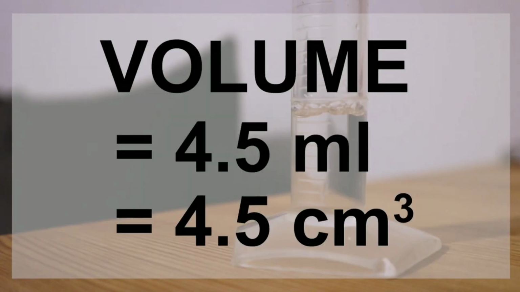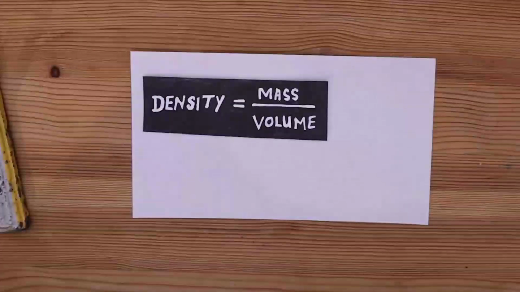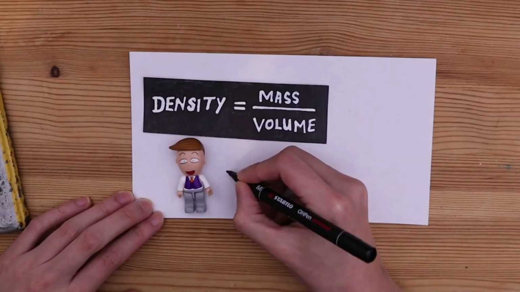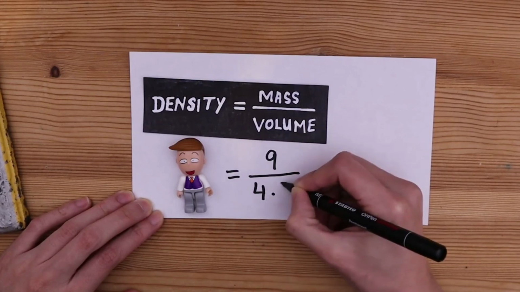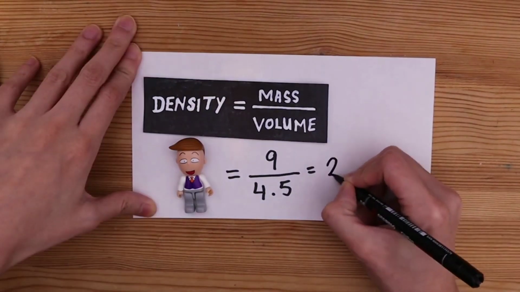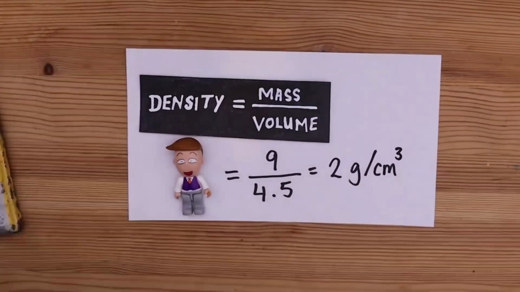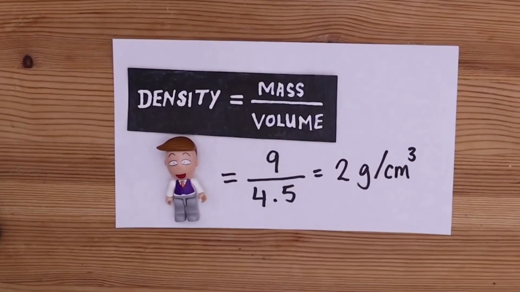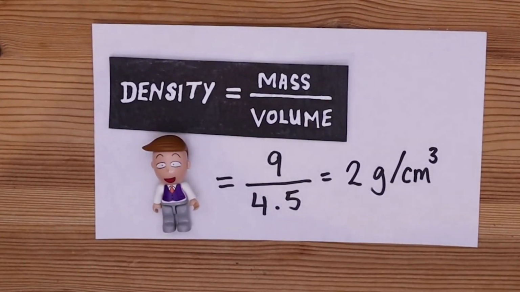Then the volume equals 4.5 cm³. By knowing mass and volume we can calculate the density of the irregular object: mass equals 9 grams and volume 4.5 cm³. By dividing this we get 2 gram per cm³.